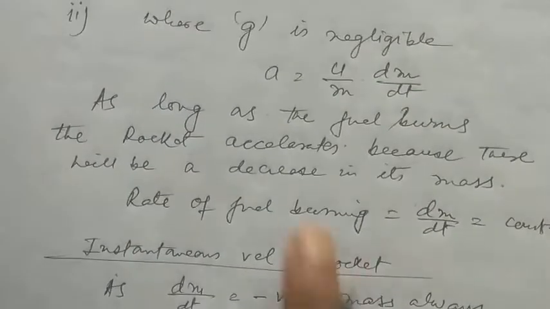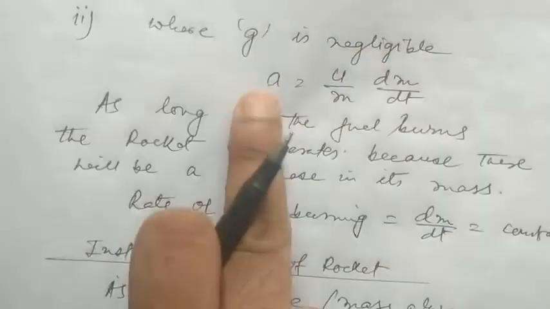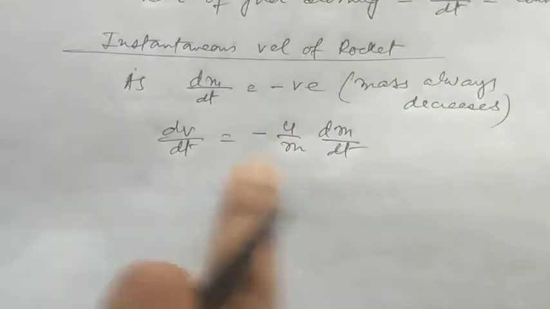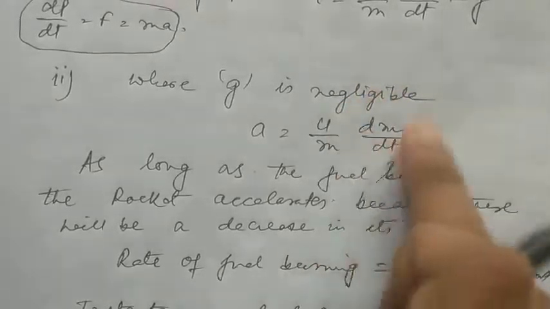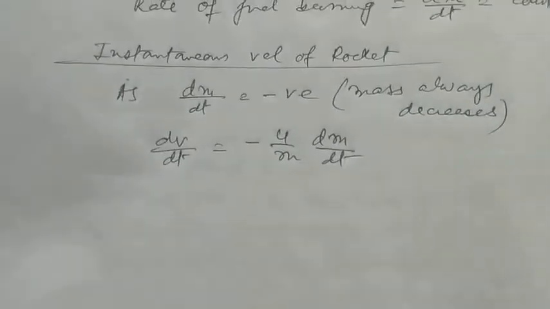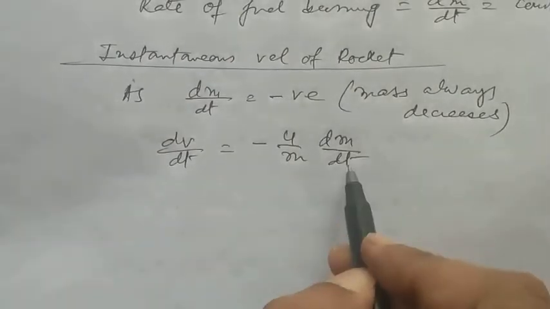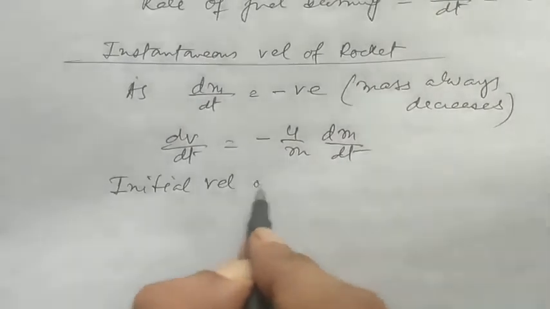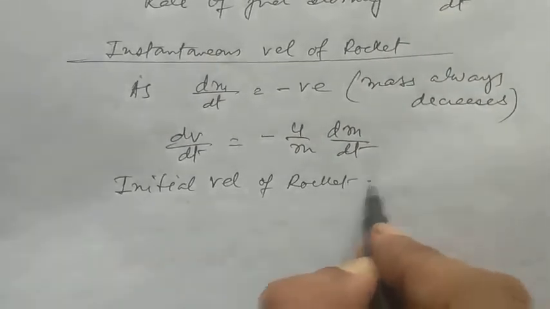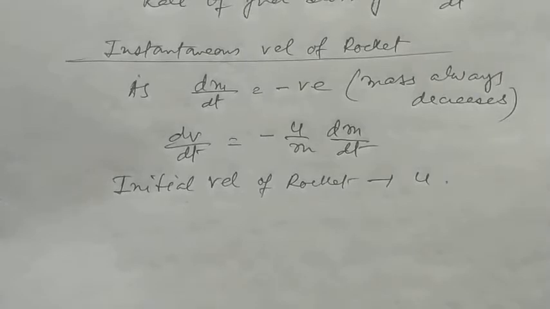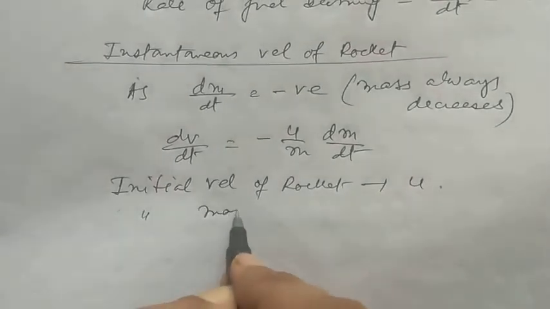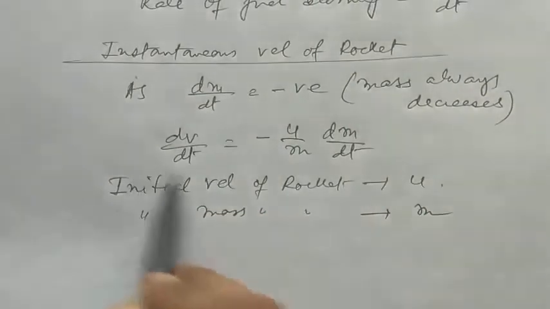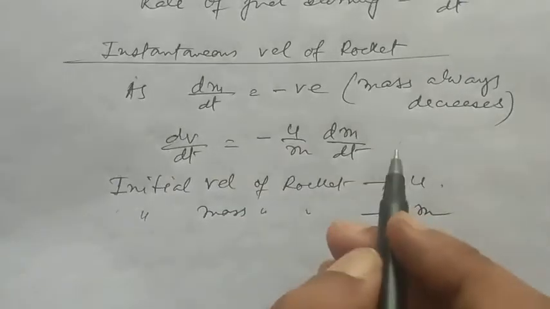What is the expression of acceleration? a is equal to u by m dm/dt. Now acceleration can be written as dv/dt. We have put a minus sign here because this part dm/dt is a negative term. So dv/dt is equal to minus u by m dm/dt. Now the initial velocity of the rocket, we take it to be, suppose, u. Initial mass of the rocket to be m. So integrating this expression, we can find out the instantaneous velocity of the rocket.